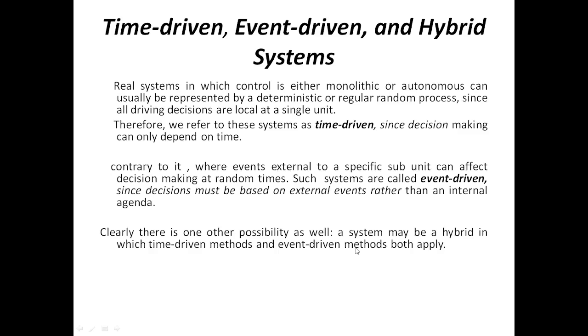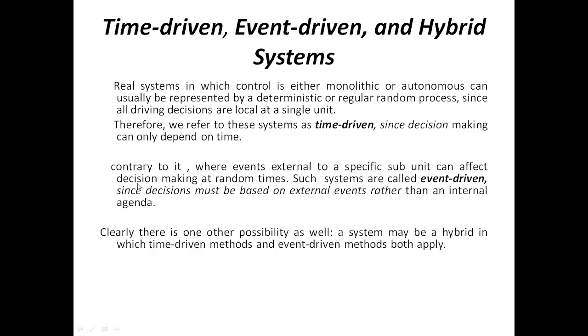So that is the third type of system. We have seen the time driven system, which works on the internal agenda and so works accordingly. Then event driven: we have seen the example, if some event occurs, then the system will take some decision.